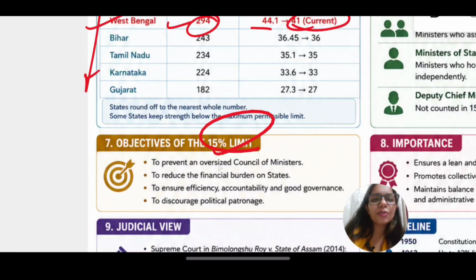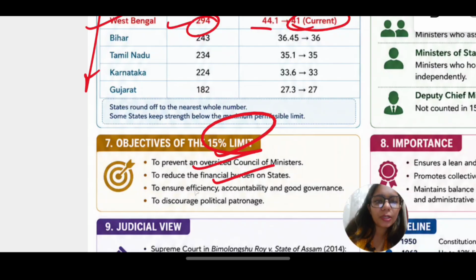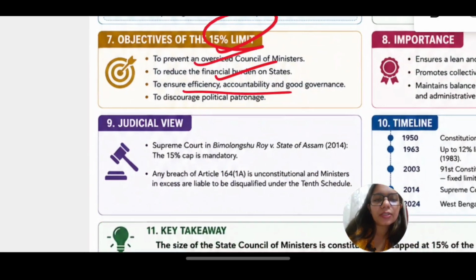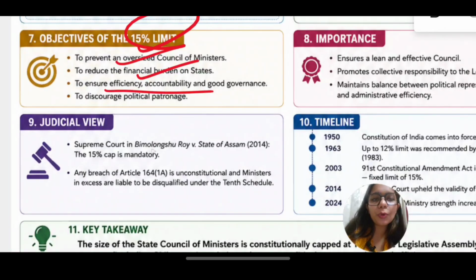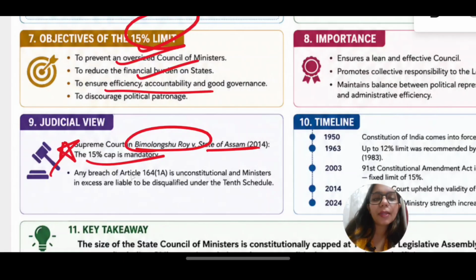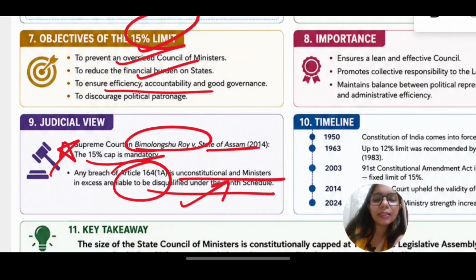Now the objectives of the 15% limit is that there should not be an overzealous council, there should not be financial burden, it should increase efficiency, etc. Then we have judicial view. The Supreme Court in Bommai Roy case stated that the 15% cap is mandatory. Any breach is unconstitutional and the people should be disqualified under 10th schedule. You have to remember this as well.